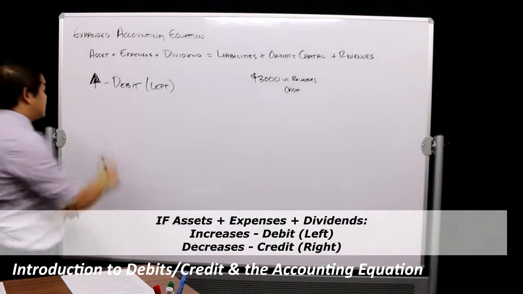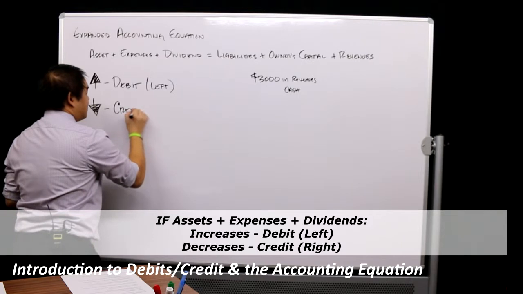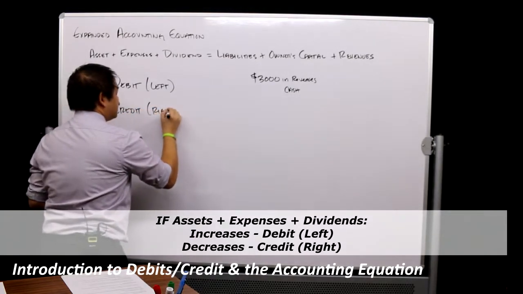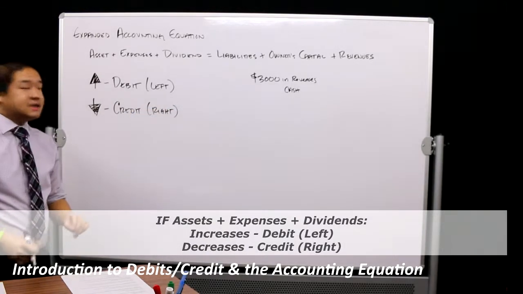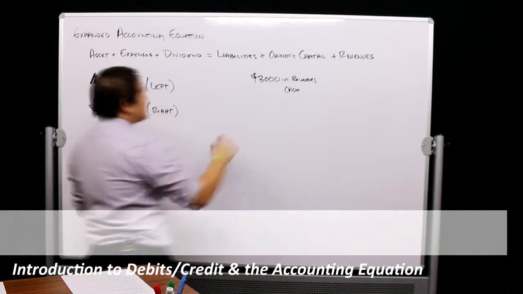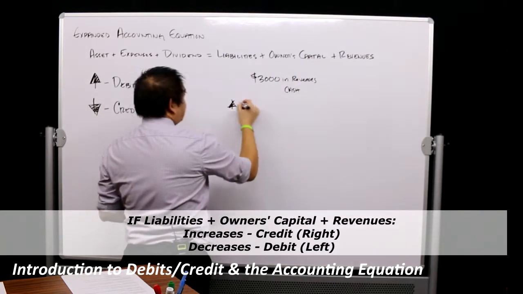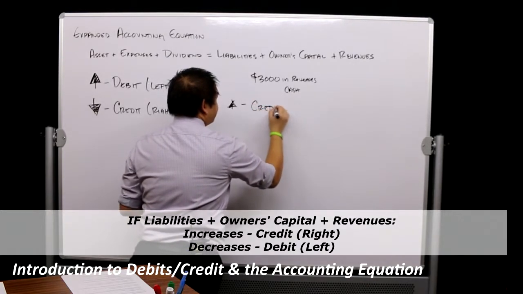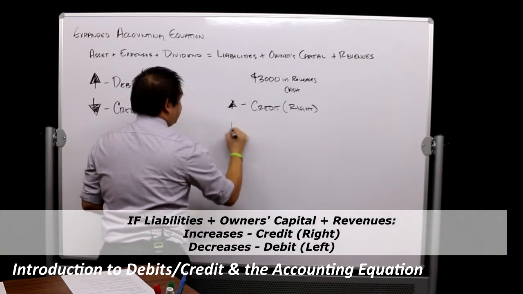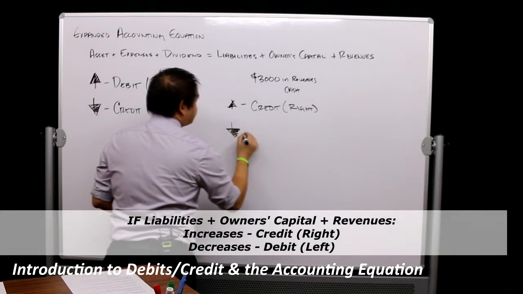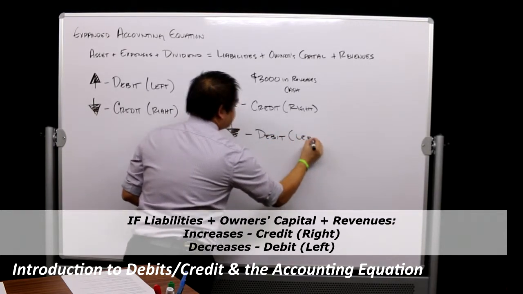If it decreases in nature, we are going to credit that account, which means right side. The opposite is true on the right side of the equation. So if it increases in nature and it's a liabilities, owner's capital, or revenue account, then we are going to credit that account, which means right. And then if it decreases in nature, then we're going to debit, which is left.